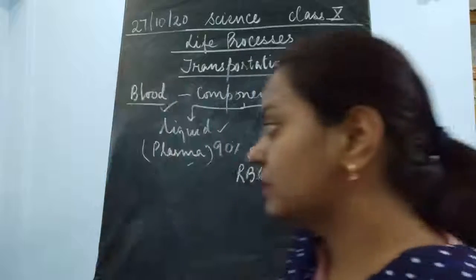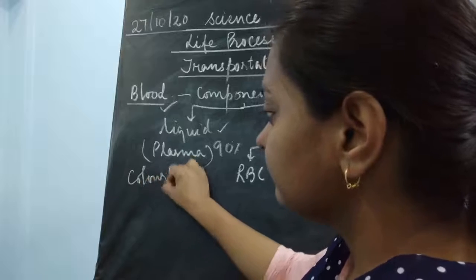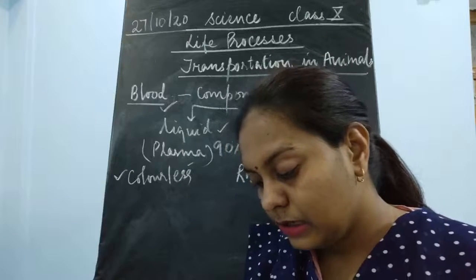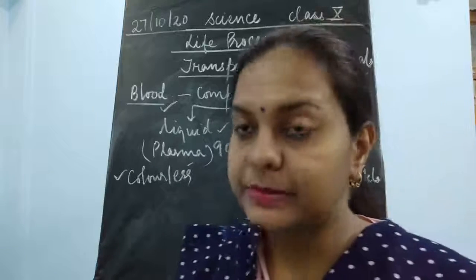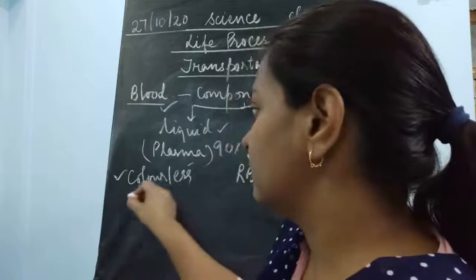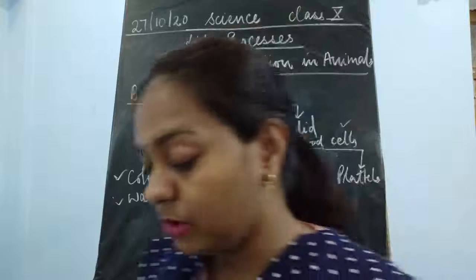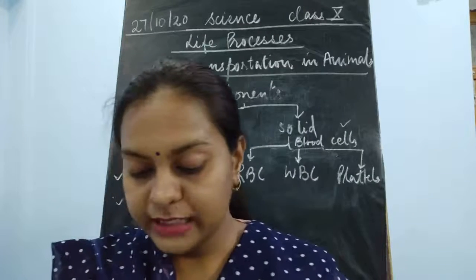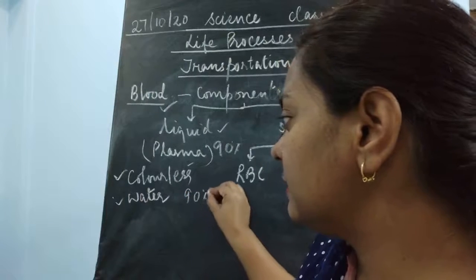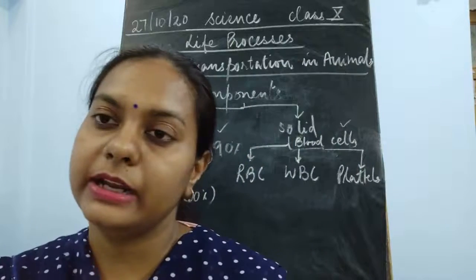Plasma is a colorless liquid. So what is the characteristic of plasma? It is colorless, and it consists mainly of water and the substances dissolved in it. What is the major component which makes it fluid? It is the water. Plasma contains about 90% of water. Please make sure that you remember that 90% of the plasma is water, which makes it fluid in nature.